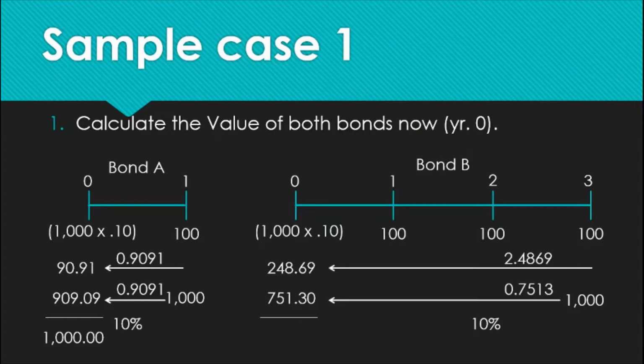At 10%, the PV factor lump sum, 0.7513. PV factor annuity, that's 2.4869. This will give us a present value of the coupon payments, 2.4869 times 100, that's 248.69. The present value of the par value, 0.7513 times 1,000, that's 751.30. At the end of the day, you will have approximately 1,000 pesos as the value of the bond.